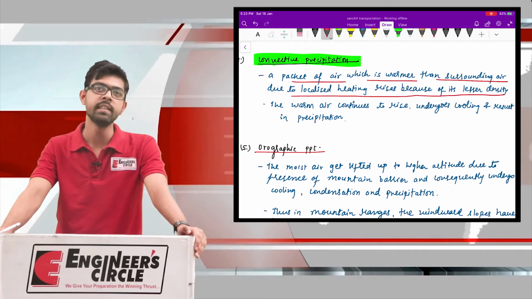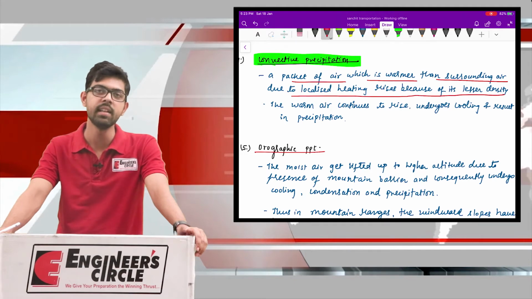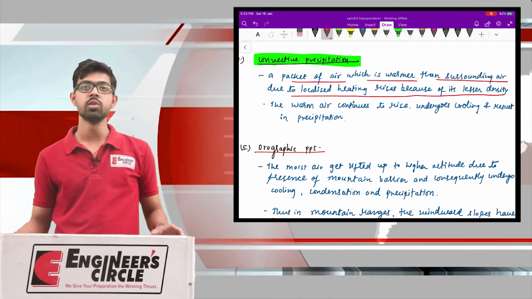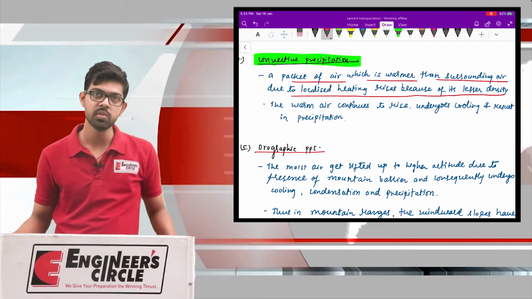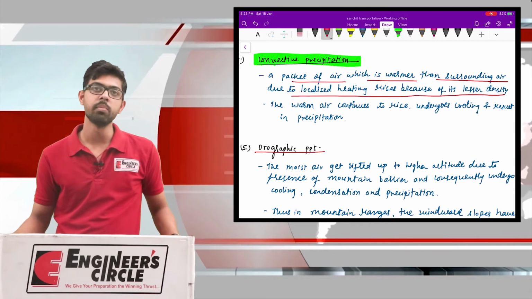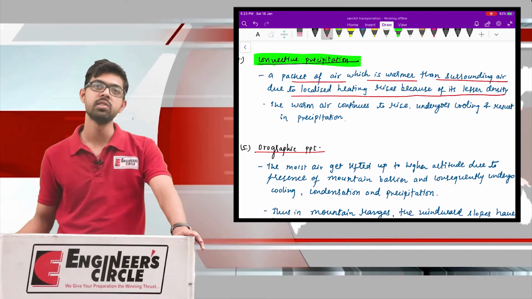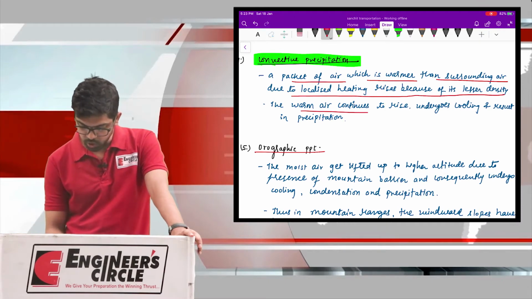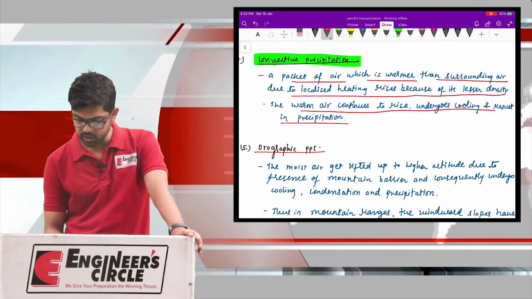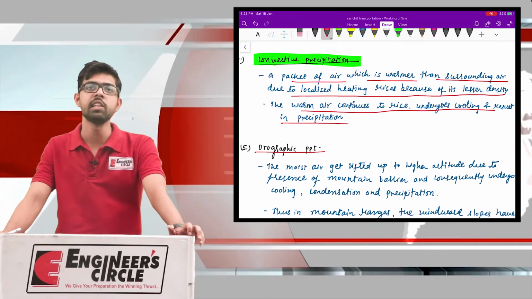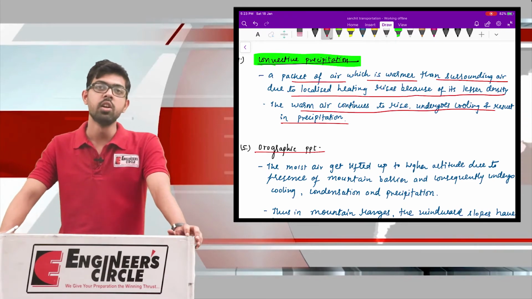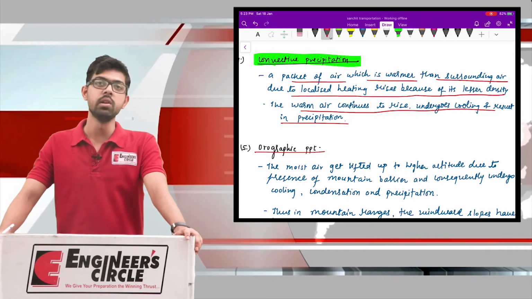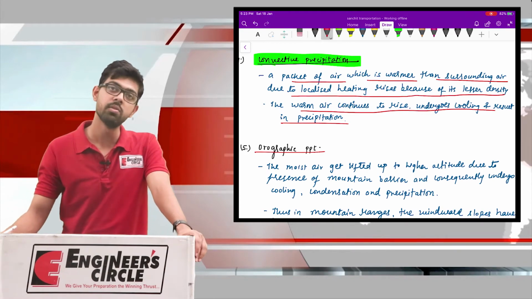and this rising is due to the lesser density, because your warm air will be lighter. So this warm air will rise in our atmosphere, and on rising it will cause the formation of cloud and subsequent precipitation due to the cooling with the subsequent rising. Okay. Now this warm air continues to rise, undergo the cooling and result in the precipitation. So this form of precipitation which takes place due to the temperature difference, or due to the rising of the warmer air over the colder air due to the temperature variation, is known as your convective precipitation.